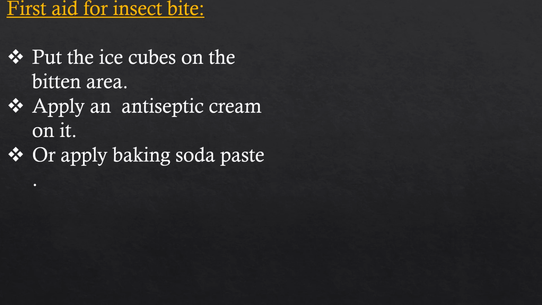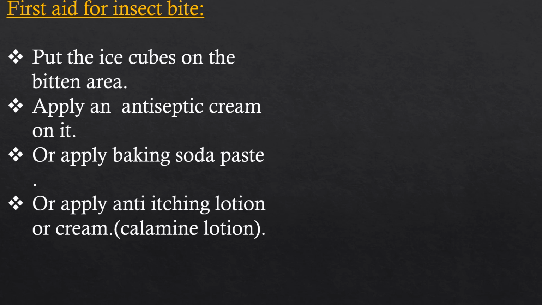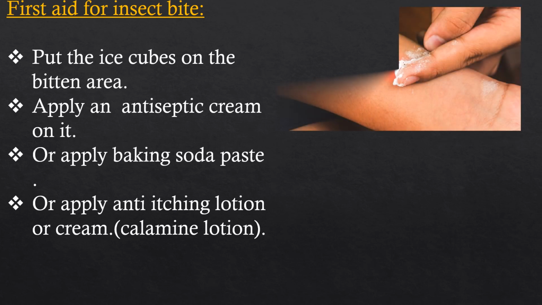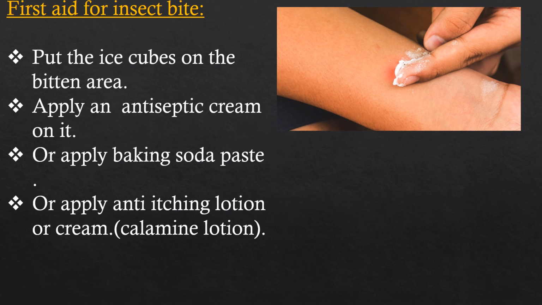Apply it on the insect bitten area. Or apply anti-itching lotion. If an insect bites us, we get more itching. That's why we have to apply anti-itching lotion or cream called calamine lotion on the bitten area.